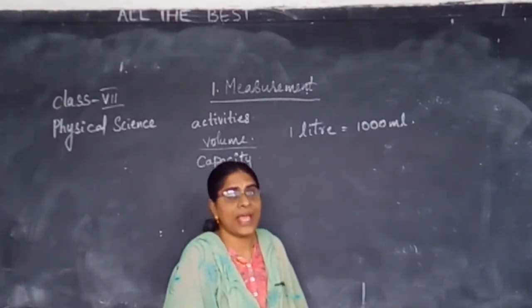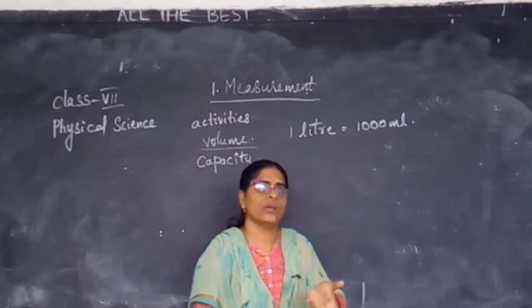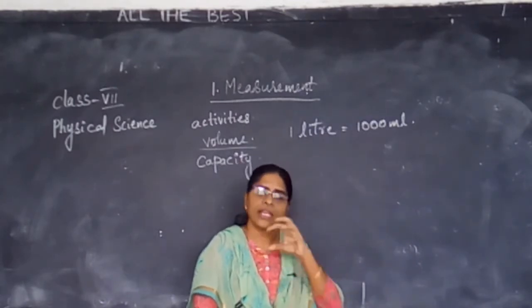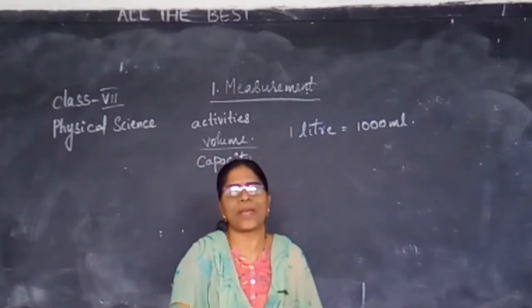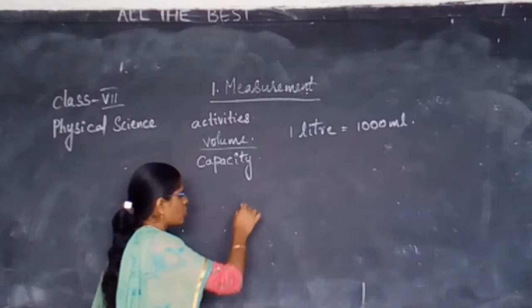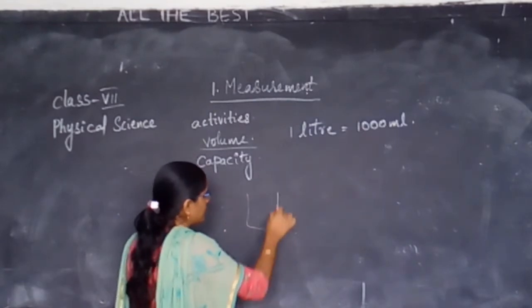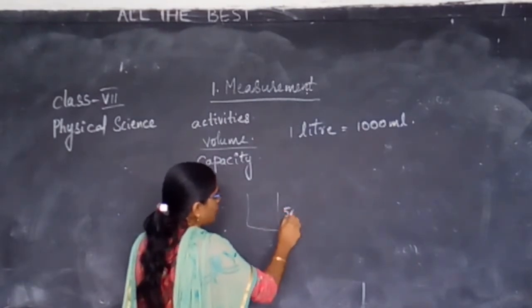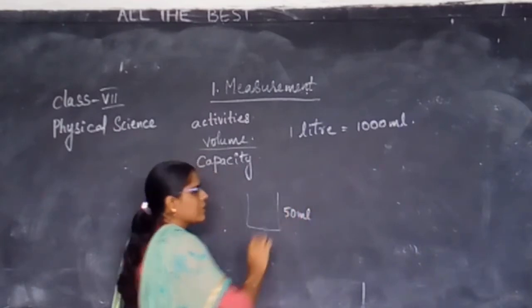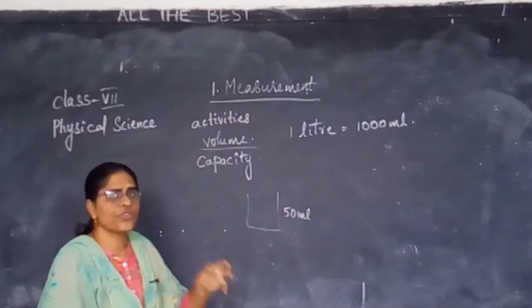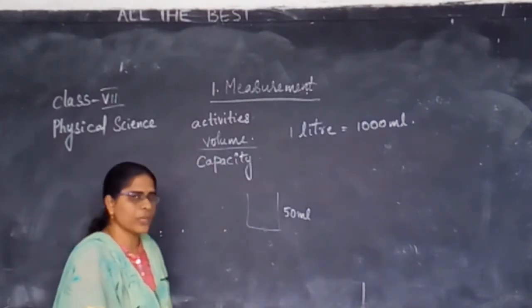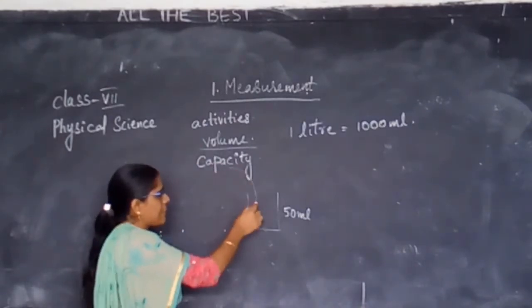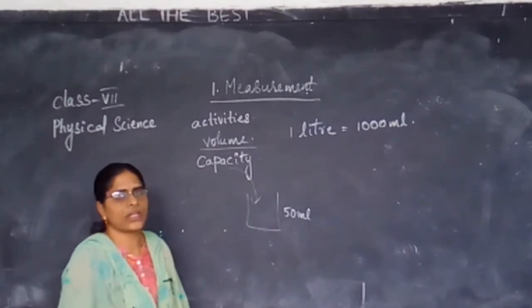Similarly, the maximum volume a liquid can occupy in a container is called its capacity. See, suppose there is a beaker of 50 ml. That means it can hold only 50 ml of any liquid. This is the capacity of the beaker.